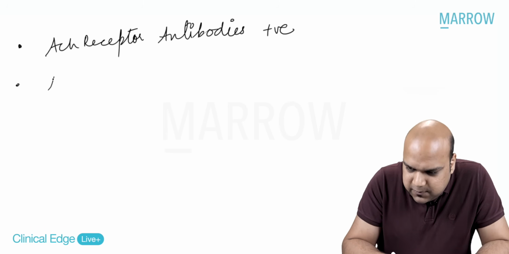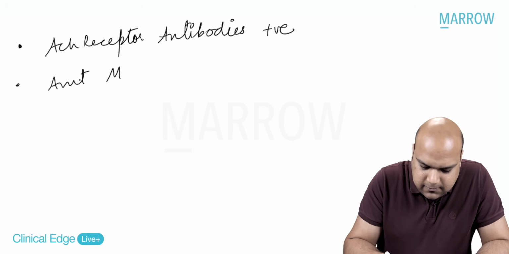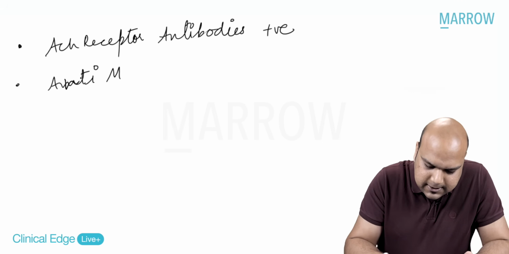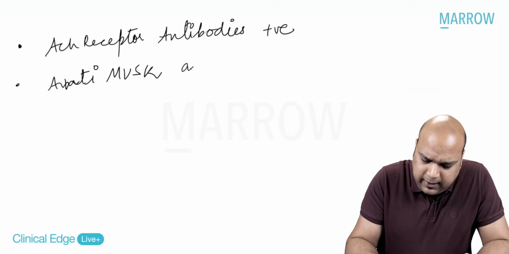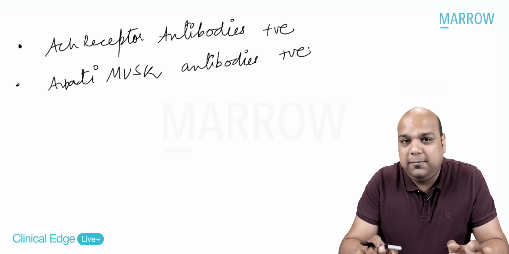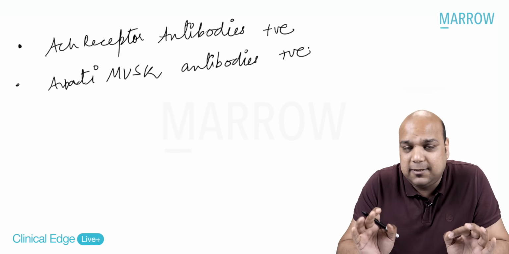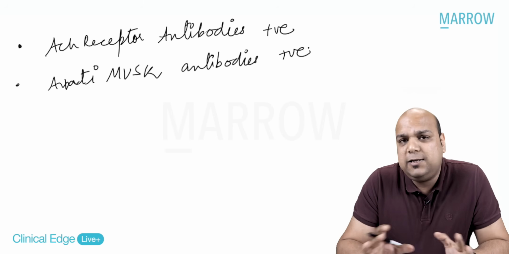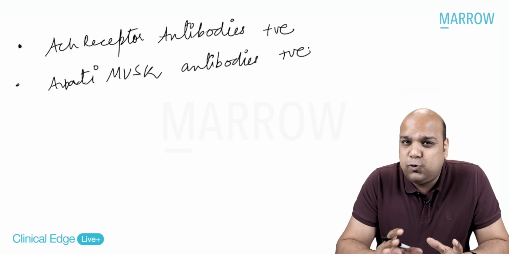Or sometimes we see anti-MuSK antibodies. These are also positive in some cases where ACh receptor antibodies may not be present. So these are also two supportive tests.